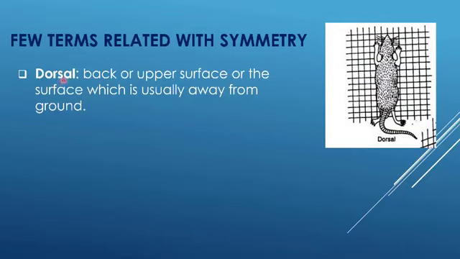The word dorsal is commonly used in the case of symmetry, and what does dorsal mean? This is the wire gauze on which the animal is placed, and the term dorsal is used for the back or upper surface, or the surface which is usually away from the ground. In this case, the wire gauze is underneath and the organism is placed on it, and this is the dorsal surface.